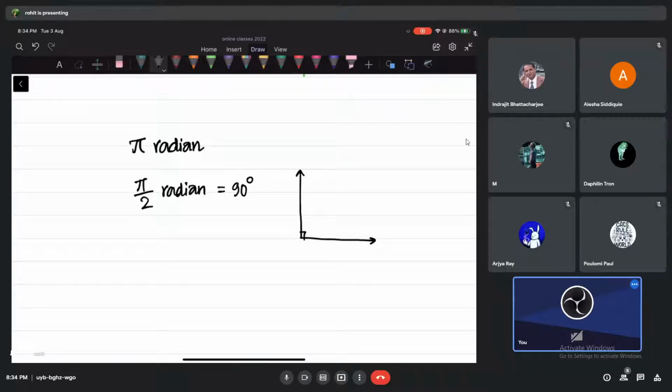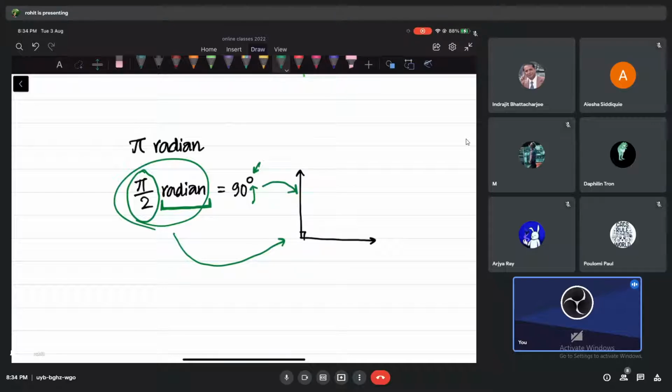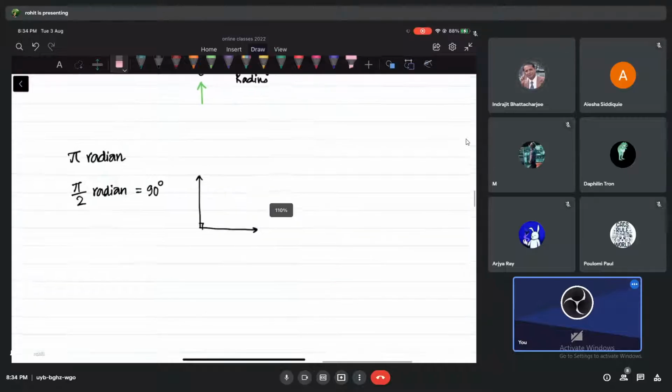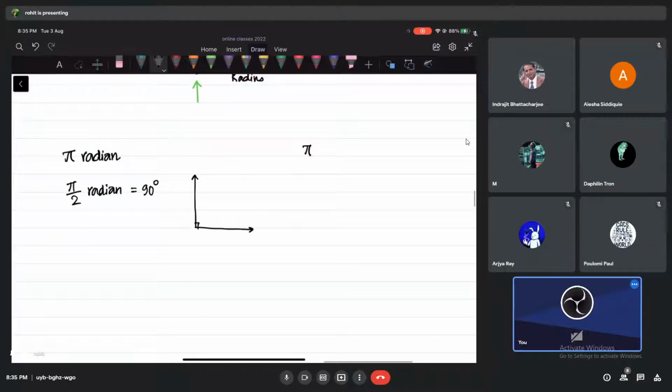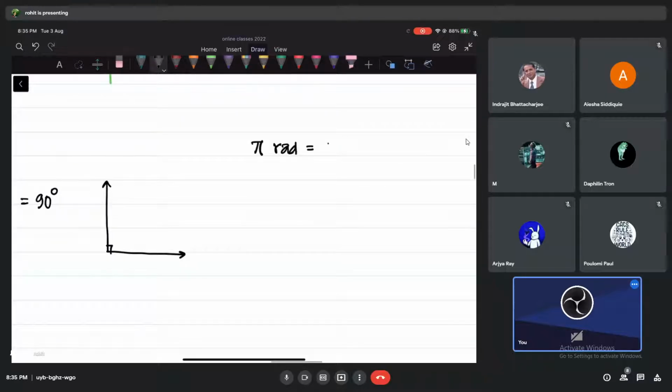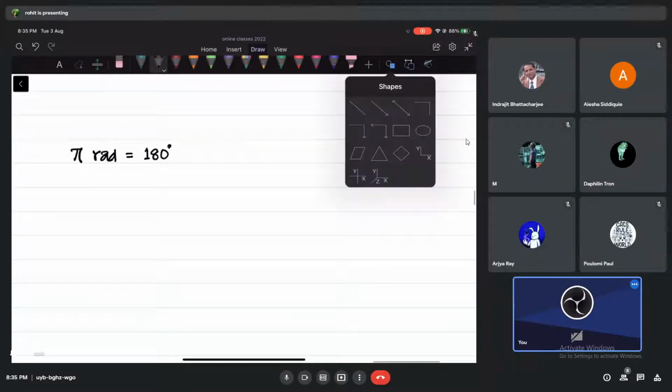See, there are 2 units. If I just write pi by 2, what is the unit I'm using? Radians, yes. And if I write 90 like that, obviously I'm using degrees. This also represents this angle, and this also represents this angle. That's why they are the same. I think you understand here, right? I'll show you another one. If I just write pi radians, RAD, tell me, what do I mean? Which angle? 180. 180 degrees, talking about an angle called 180. I'm sure you know these things.